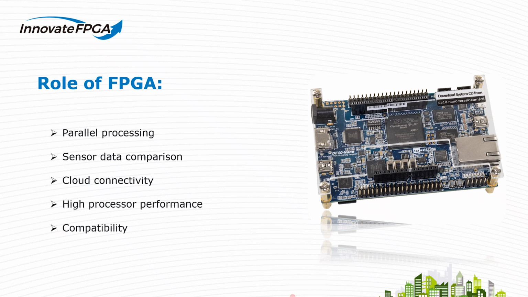High processor performance. As it contains an ARM Cortex A9 processor, we experienced high performance in completion of all the tasks in our project. Compatibility. This DE10 Nano board is compatible with our model because its size fits into our prototype, and also in collection of sensor data and processing on board, and also in to and fro communication with the cloud.